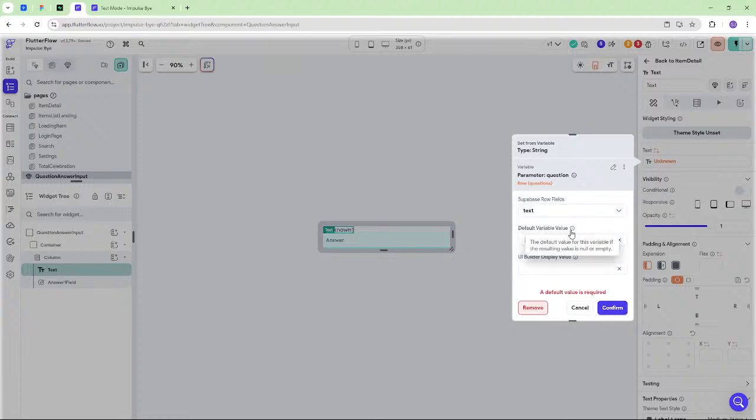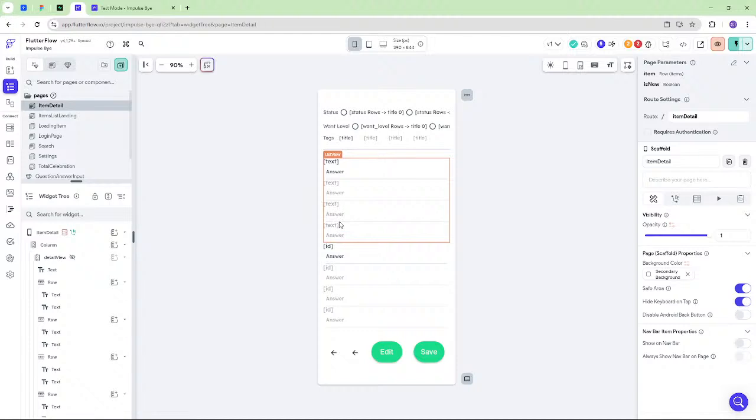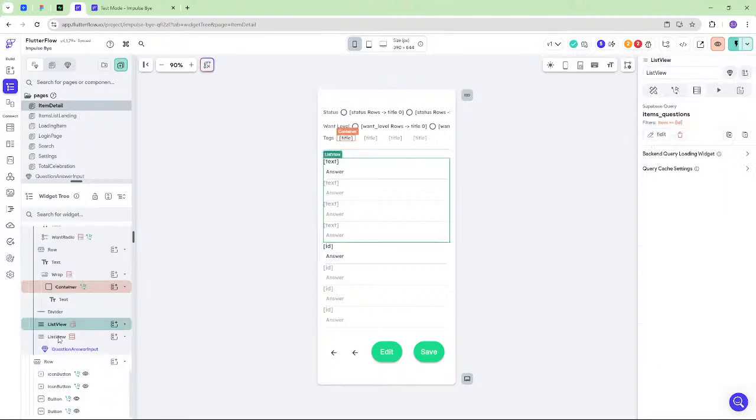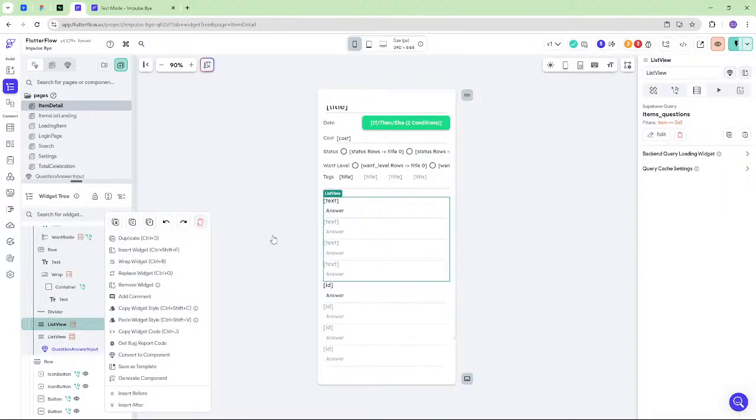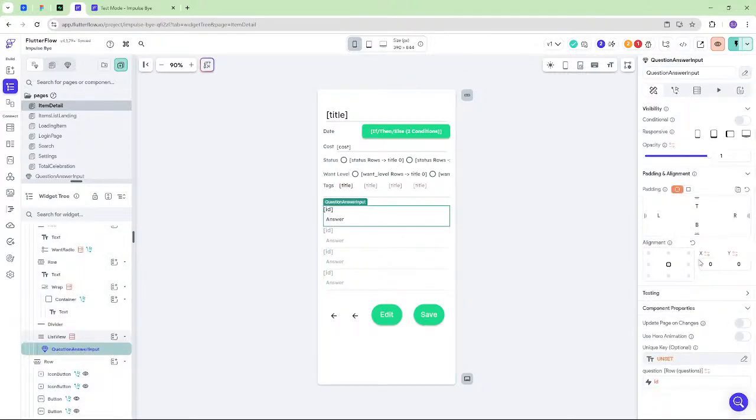Default value is required. Let's just do question marks. Okay, cool. So now in the detail page, now we have 2 errors. Input, okay, yeah, that's because I didn't send it anything. So let's delete this one. And for you, the component, how do we pass you a parameter? Here it is. No? Yes.